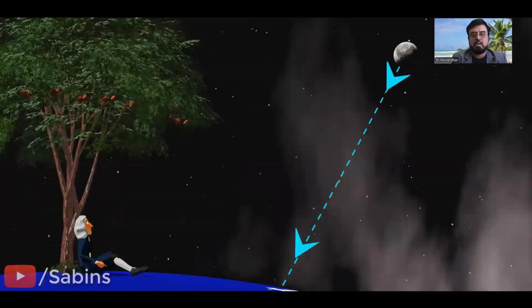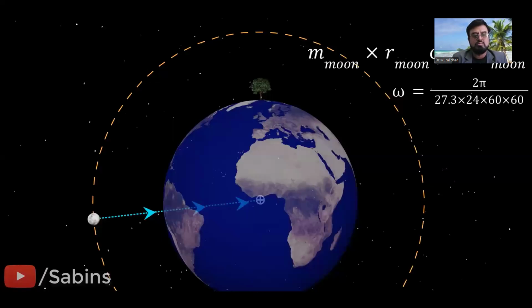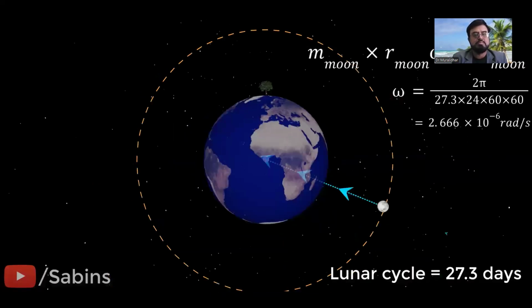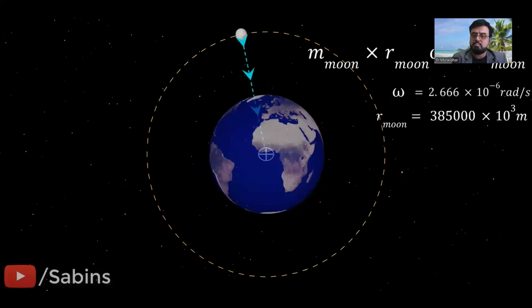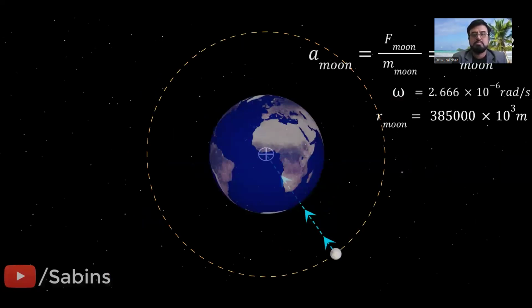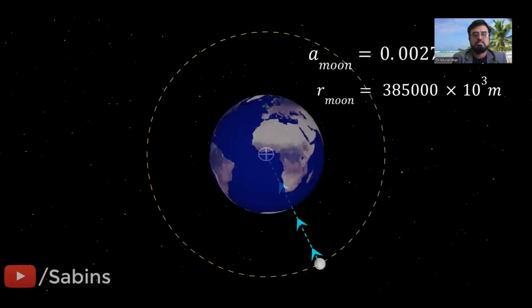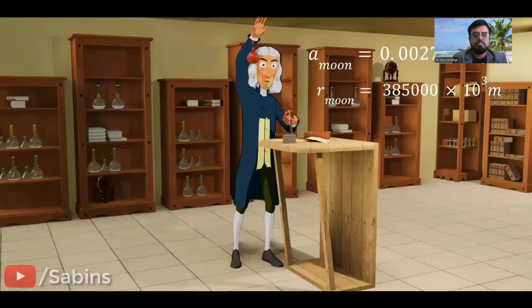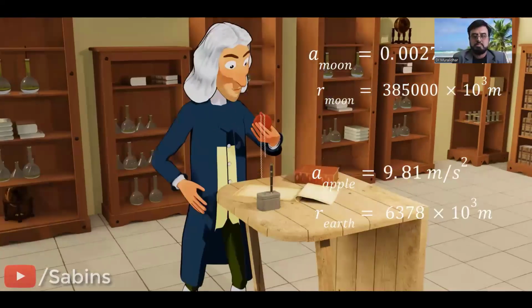However, the Moon doesn't fall to the Earth because the centripetal force required for the Moon's circular motion is supplied by the gravitational force. People at that time already knew the Moon's angular speed and the distance from the Earth to the Moon. Based on this force balance idea, Newton calculated the centripetal acceleration of the Moon. The force acting on the apple near the Earth's surface can be easily calculated by measuring the apple's acceleration. The value of this acceleration is 9.81 meters per second squared.